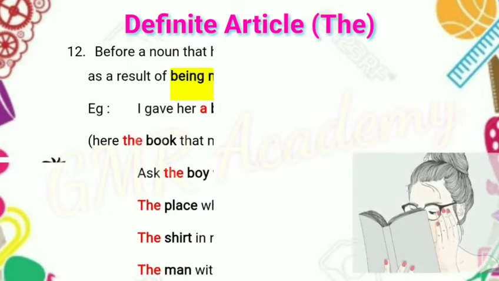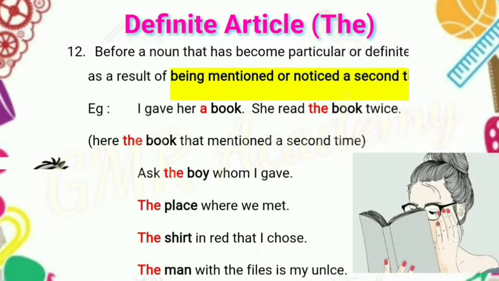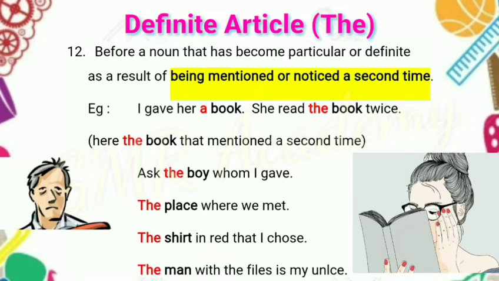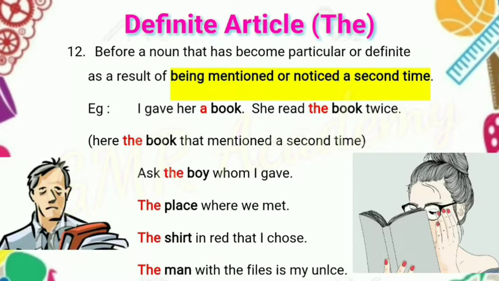The 12th point: before a noun that has become particular or definite as a result of being mentioned or noticed a second time. For a noun mentioned the first time, we never use the definite article the before the noun. We should use only a or an, the indefinite article. When the same noun is mentioned a second time, we should use the definite article the. Example: I gave her a book. She read the book twice.